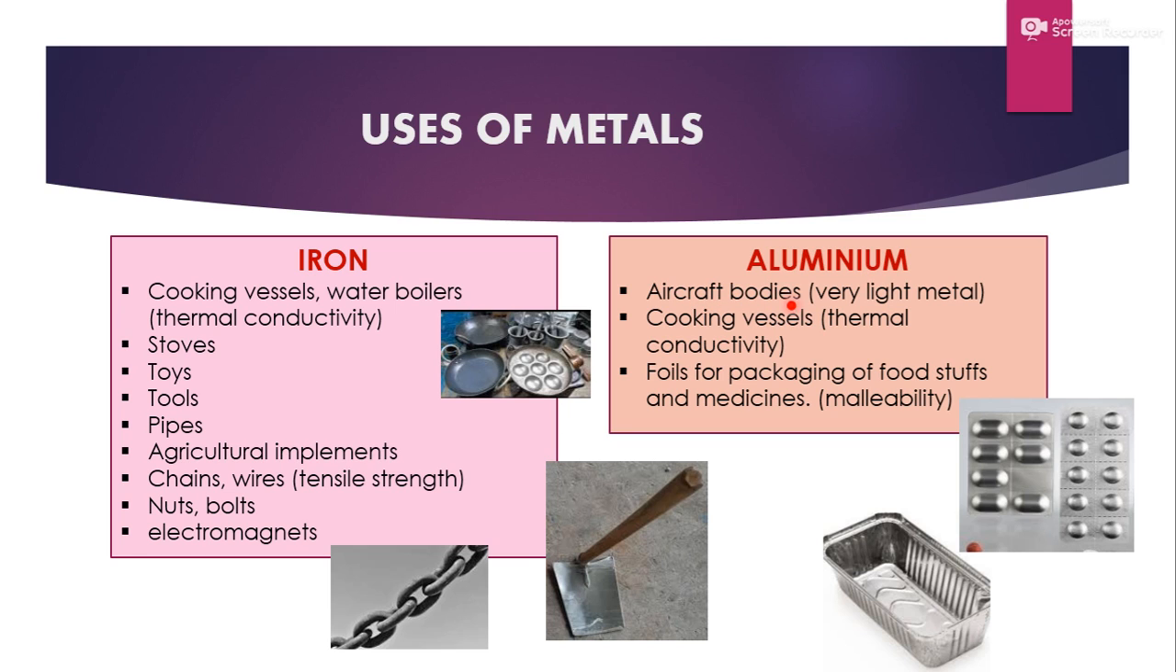Aluminium is used for aircraft bodies. Why is aluminium used for making aircraft bodies? Because it is a very light metal. Aluminium is used for making cooking vessels because it is a good thermal conductor. It is used in foils for packing of food stuff and medicines because it is malleable. So the question may be asked, why is aluminium used for making aircraft bodies? This is the reason. Why cooking vessels? This is the reason. And why for packaging of food stuff? Because it is malleable. So these are the uses of aluminium and iron.